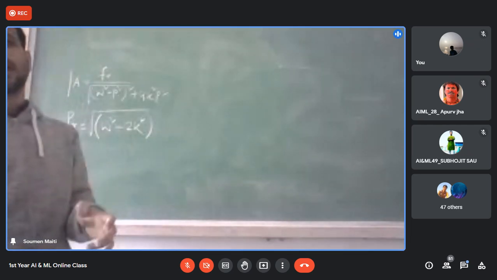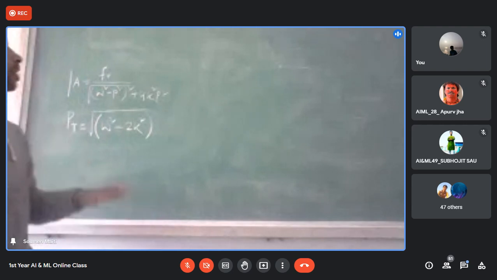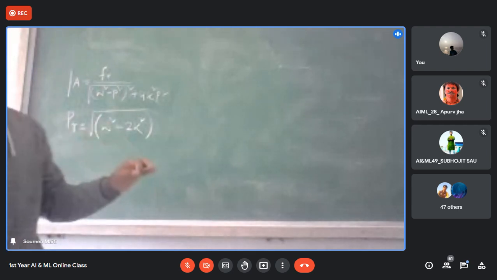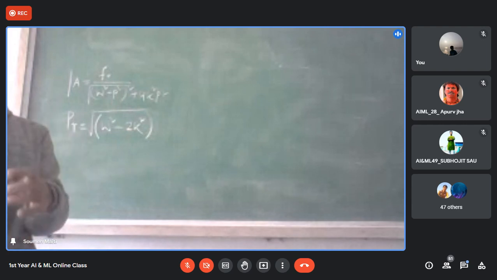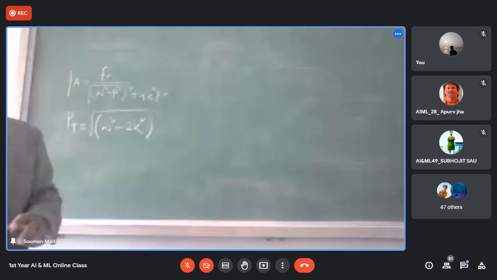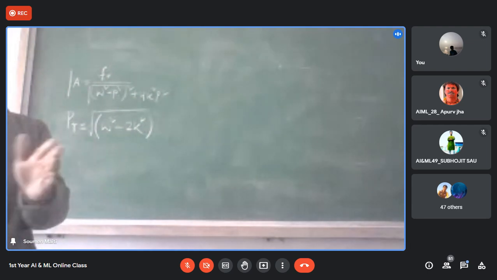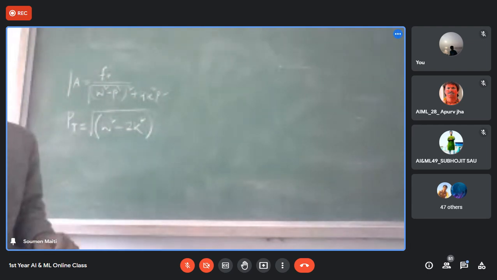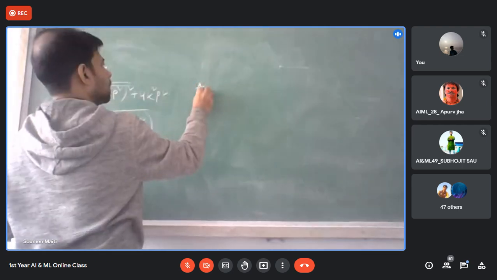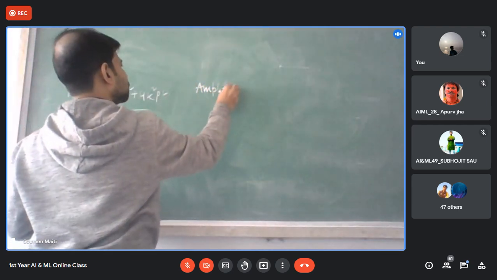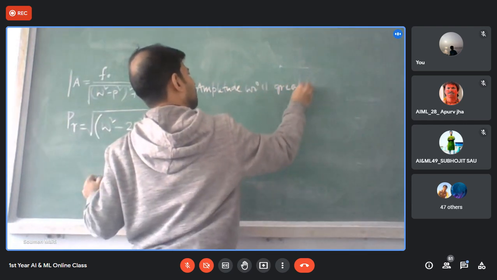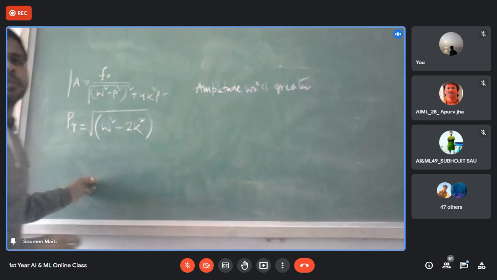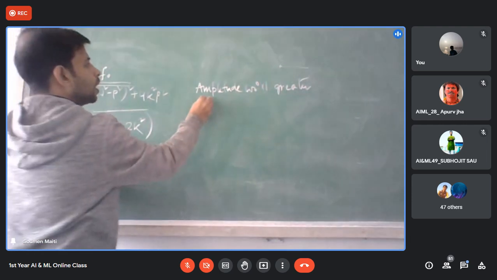If I ask you what you can interpret from these two expressions, can we say that... Now look at this. Can I say that amplitude is greater for the lower value of k, except p equal to omega? That is, for p less than omega and p greater than omega. Can I say that amplitude will be greater for low value of k?